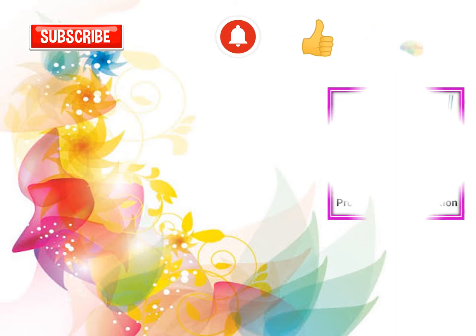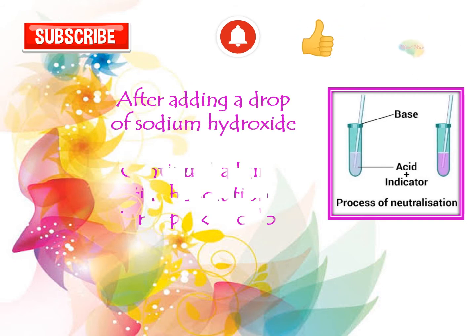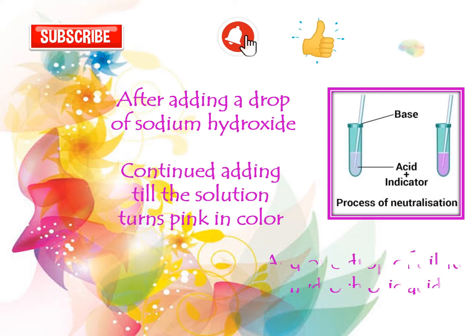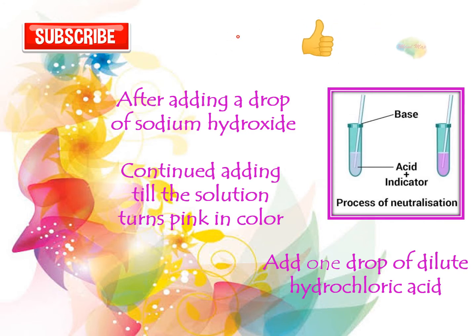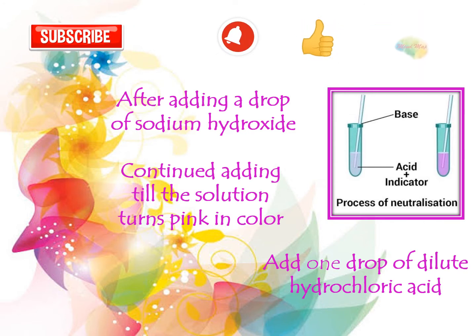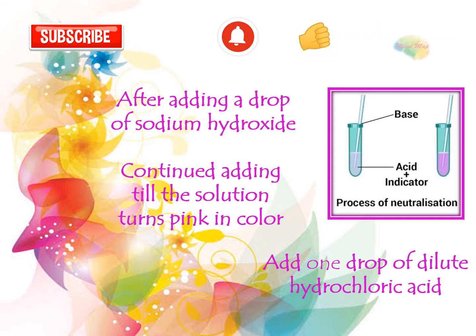Now add a drop of sodium hydroxide solution using a dropper. Stir the test tube gently. Note down the change in color. Continue adding sodium hydroxide solution drop by drop and keep stirring the test tube till the solution turns pink in color. Now add one more drop of dilute hydrochloric acid. The solution becomes colorless.